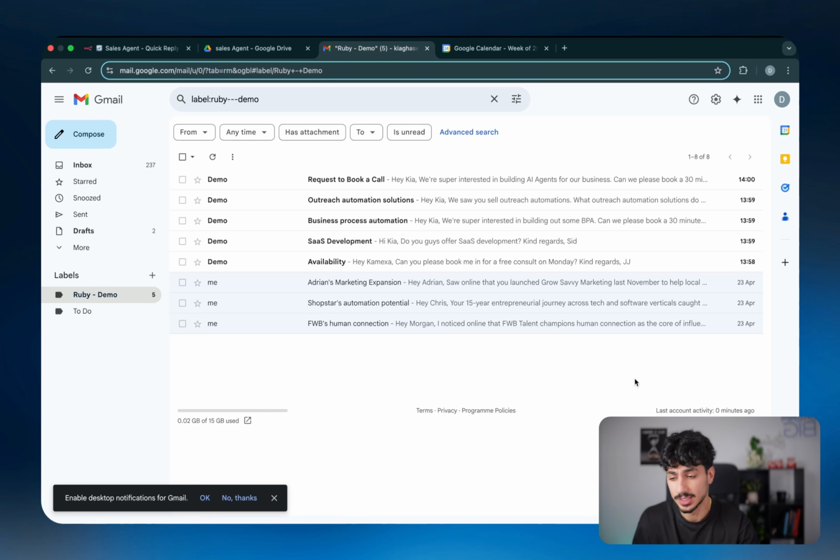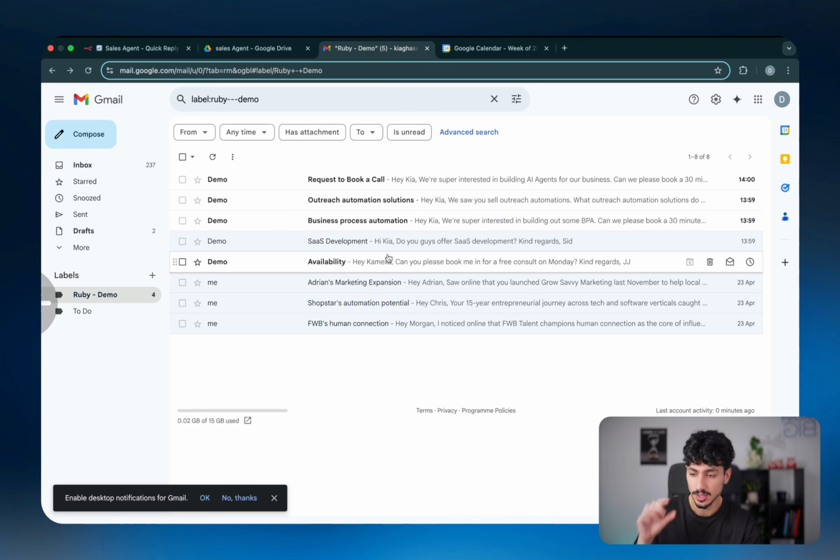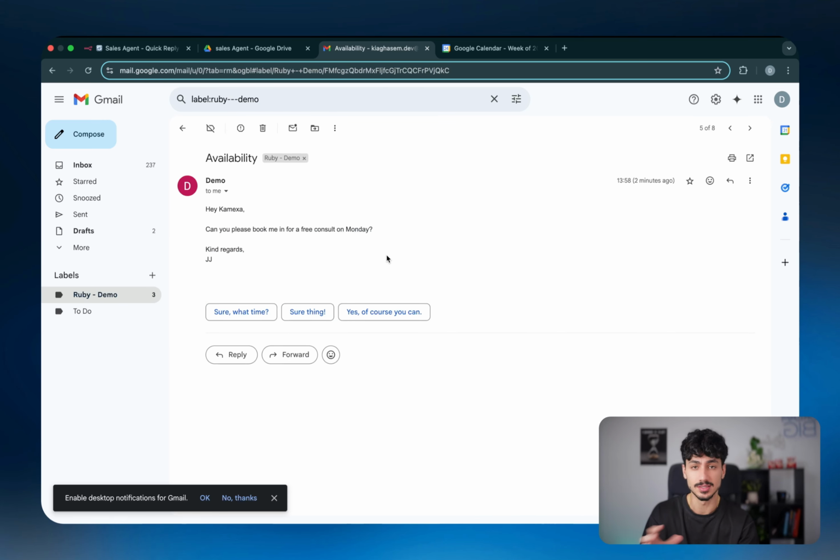I built an AI agent that's actually going to blow your mind. Just give me a couple of minutes and I'll convince you exactly why. Let's say you just received 5 emails from potential customers inside your inbox. Now, traditionally what you'd have to do is go through each of these emails, read what they're saying, think, and then somehow respond.